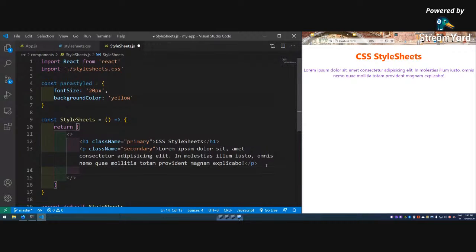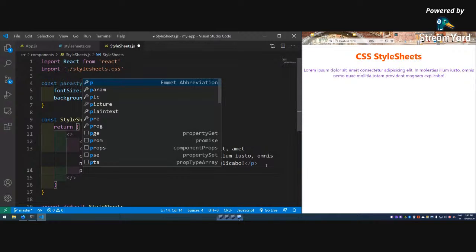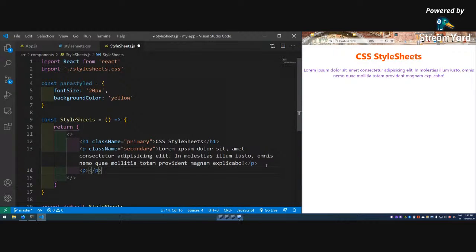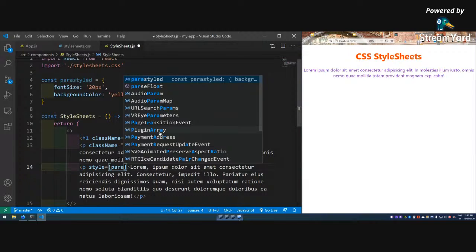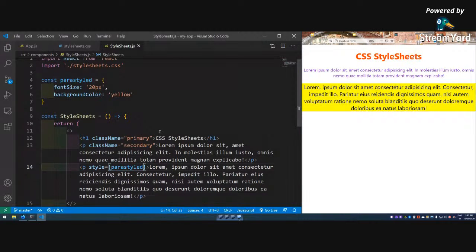Now let me add another paragraph, so the power of Emmet, I'll show soon. CP, I can get a paragraph like this. Lorem, let me make it 30, and now I need to use that. I will not use className, I will use style equal to, and I have to use that paraStyle. Save it, and it is done. Font size is 20px, background color is yellow. So this is known as inline style.